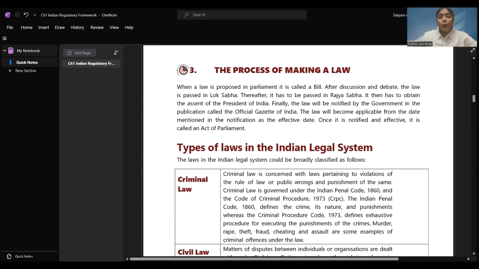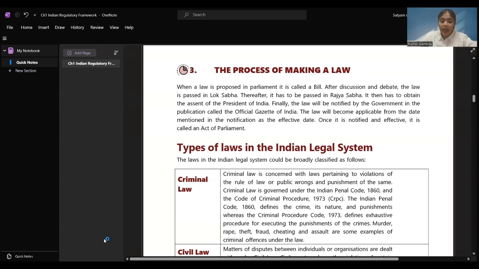Now, when a law is proposed in the House of Parliament, it is called a bill. That is not law when it is proposed. Now, we are just putting forward a proposal. We are just asking for the confirmation of everyone. So, it is a bill over here.